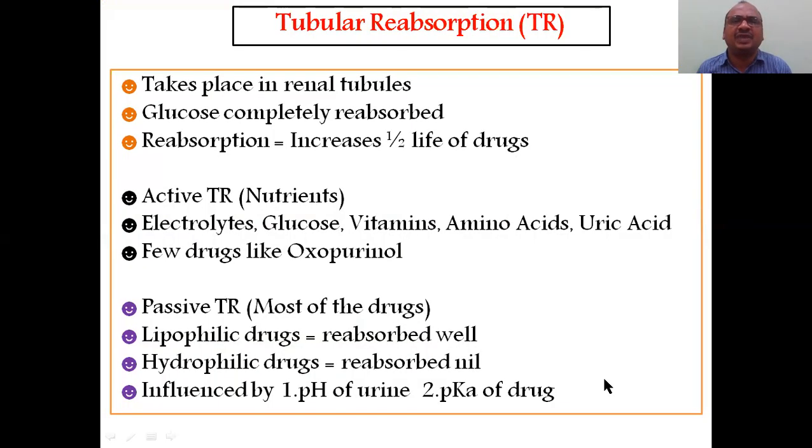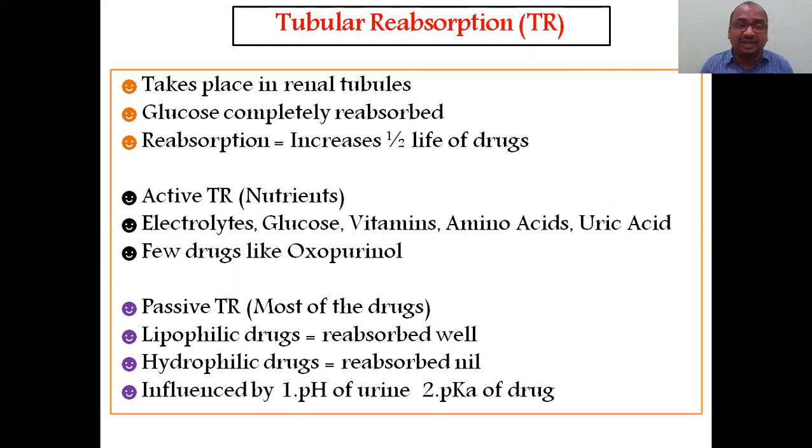Okay, and the next is tubular reabsorption. It takes place in the renal tubule. Glucose is completely reabsorbed. That's why you cannot find glucose in the urine. If a sugar patient is there, glucose will be excreted, because it will not be reabsorbed. Reabsorption increases the half-life of the drug because again the drug will enter into the body. So, active tubular reabsorption.